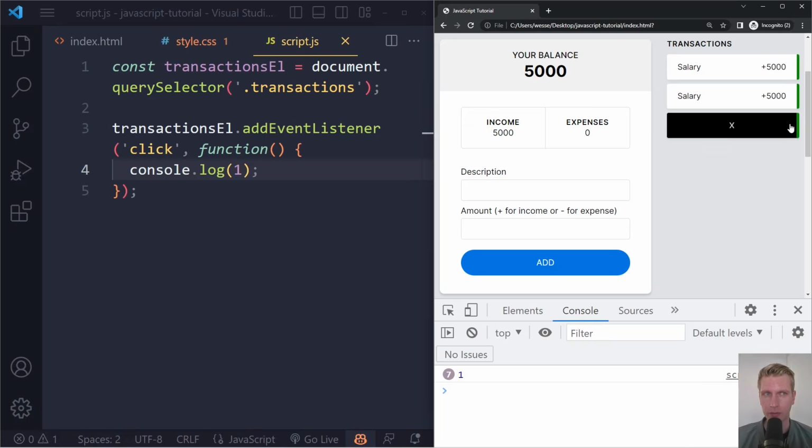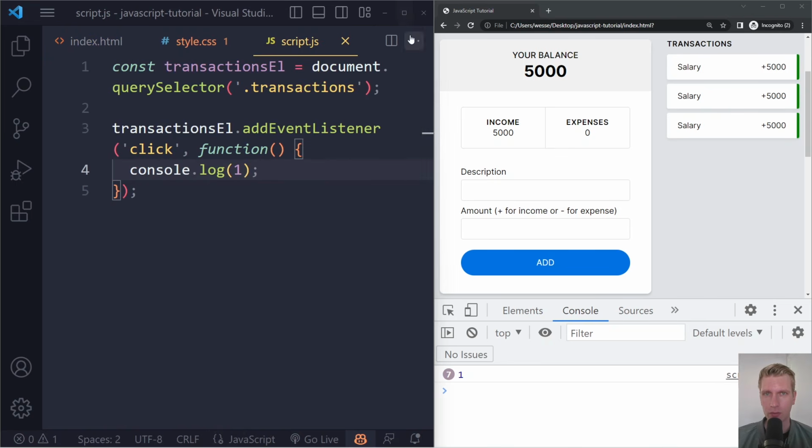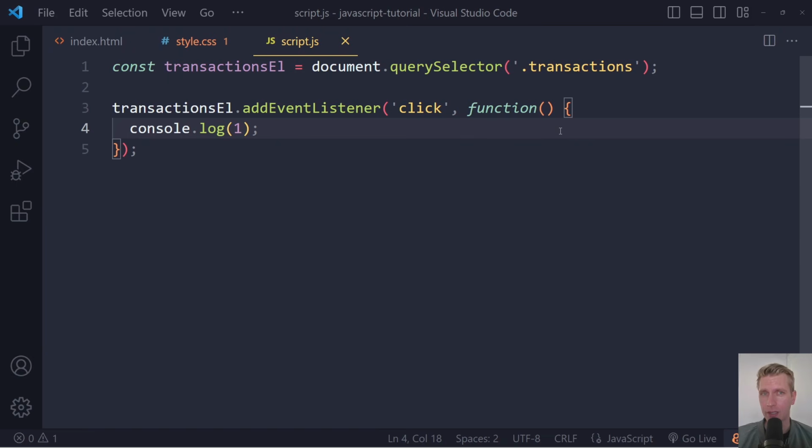Let's just try removing this LI. It's going to be the last LI. And to do that, we're going to need the event object. So here we specify a function that we want to run when this event occurs.